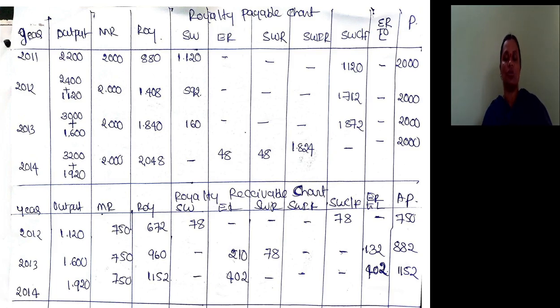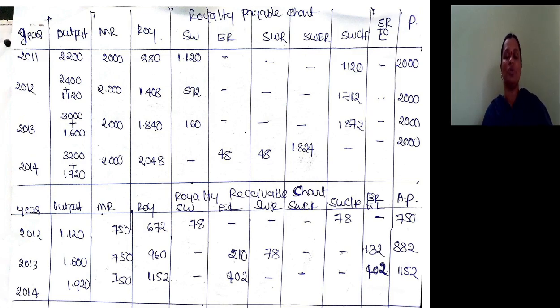Amount payable is equal to minimum rent. Next year also the situation is the same. Short working is 592, that can be carried forward for 4 years, but we have data for the problem only till 2014. So the total is last year's 1120 plus current year's 592, totally 1712. Amount payable is equal to minimum rent.